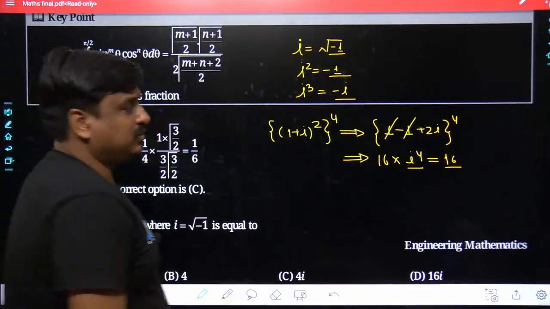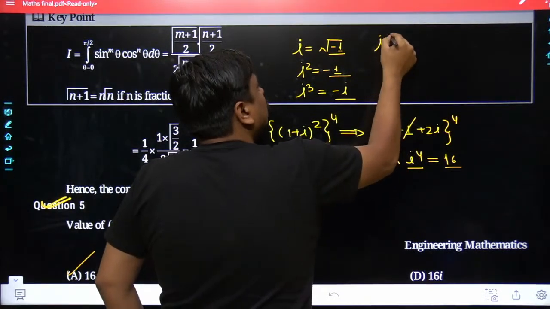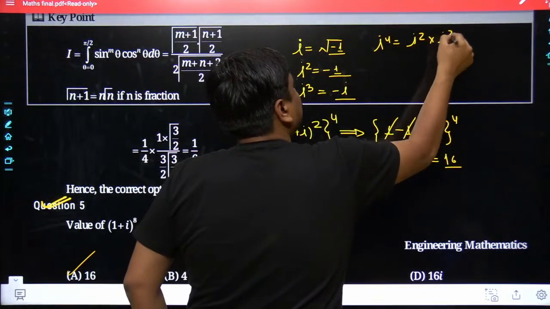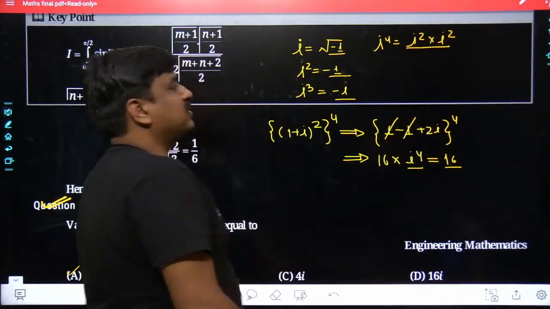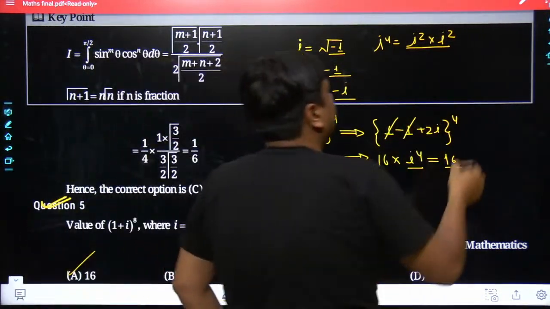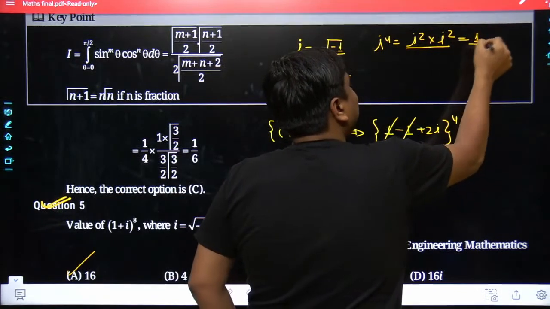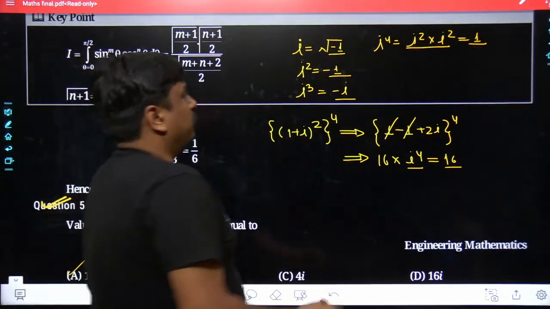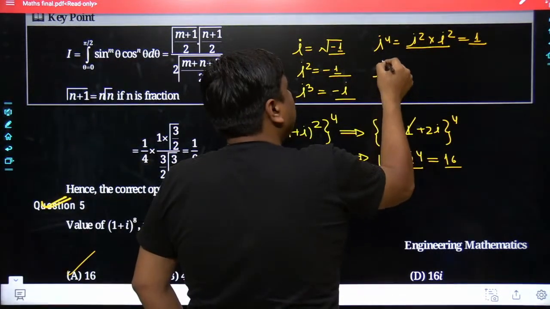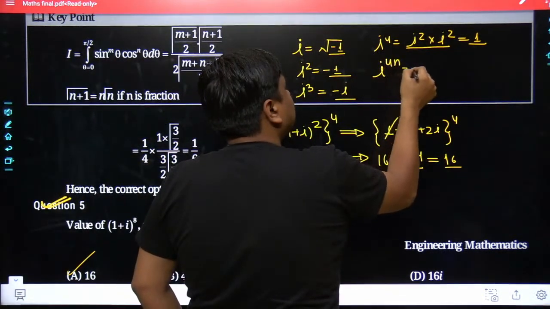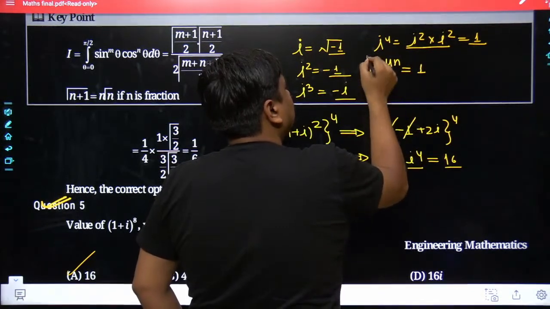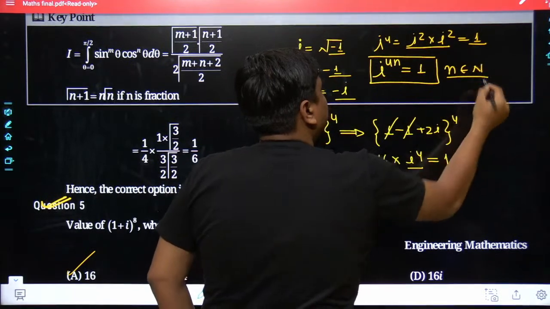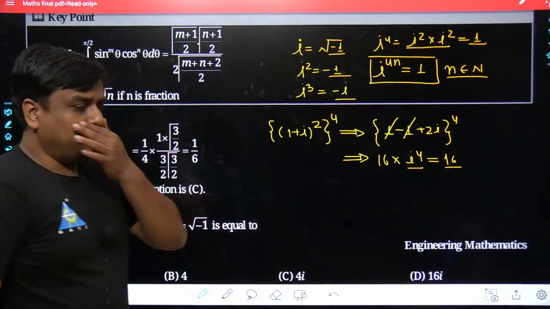Similarly, if we talk about i to the power of 4, what does that mean? i to the power of 4 could have been written as i square into i square, where i square stands for minus 1. Minus 1 is getting multiplied with minus 1. The result we get for this problem is simply going to be plus 1. So from here onwards you can say i to the power of 4n is simply going to be plus 1, where n belongs to the family of natural numbers.